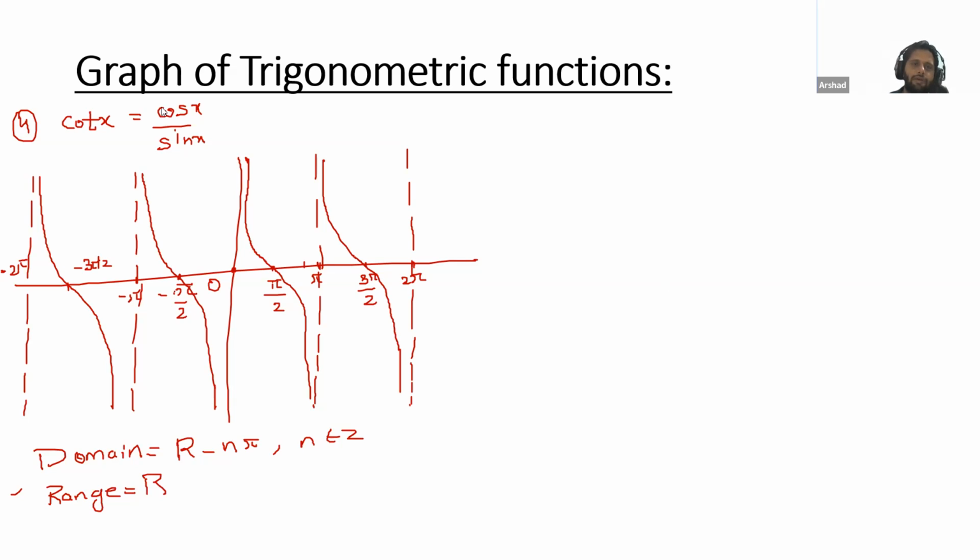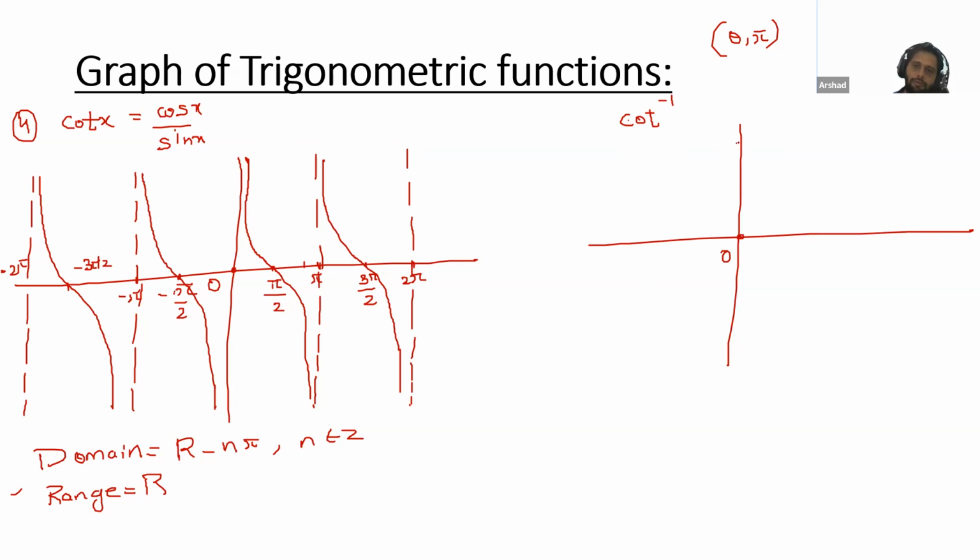Now we will draw the inverse of this, but again we need the principal value branch. So what is the principal value branch for cot? Please turn your pages. 0 to pi. Now cot does not exist at 0 and pi, so we will take an open interval. We will draw the cot inverse, and the angle we will take on the y-axis. So 0 to pi means here we will write 0, here we will write pi.